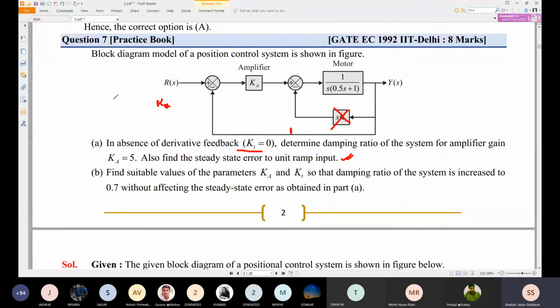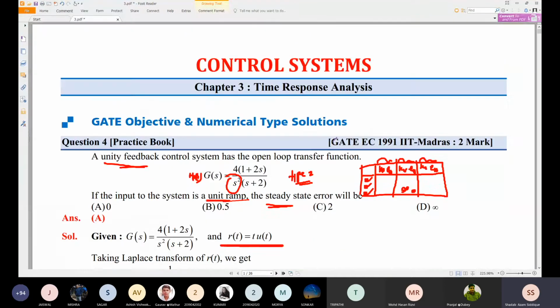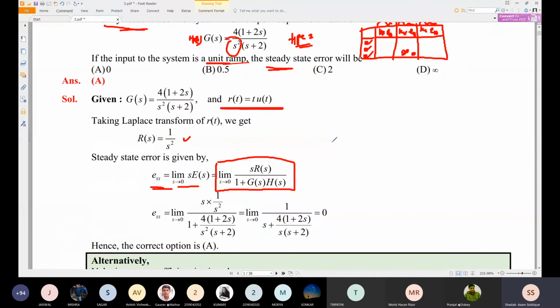So error you can find directly. The steady state value e of infinity is equal to limit t tending to infinity of e of t, which is also equal, by the final value theorem, to limit s tending to 0 of s E(s), and E(s) is equal to R(s) divided by 1 plus G(s) H(s). We have already seen this in the first problem. So you can go through this type of formula, and you can find the value for unit ramp input.